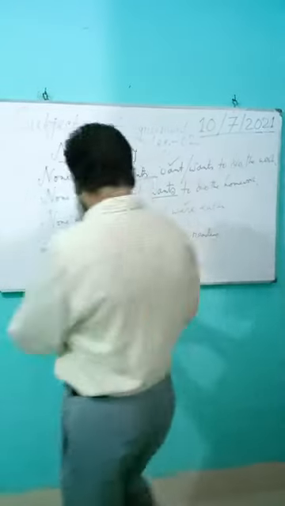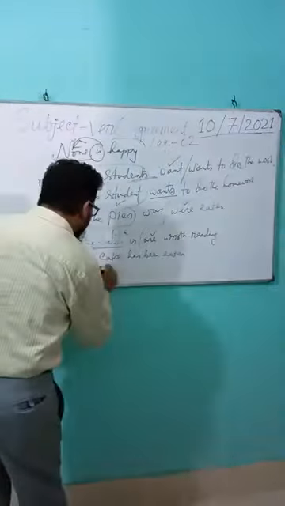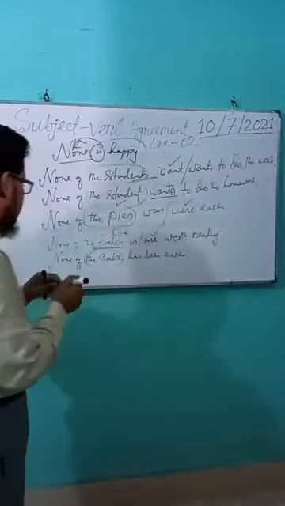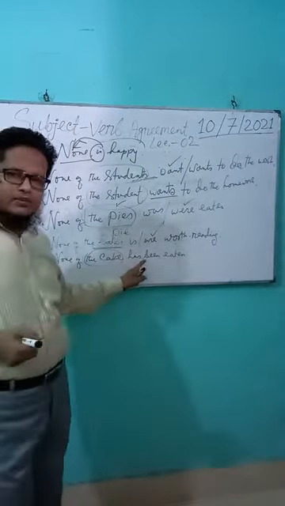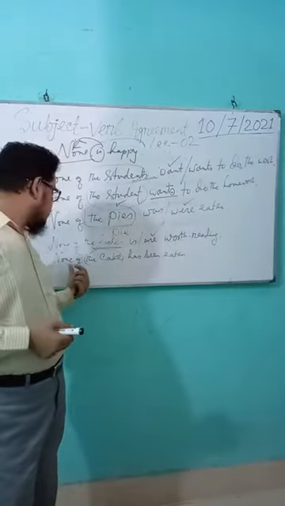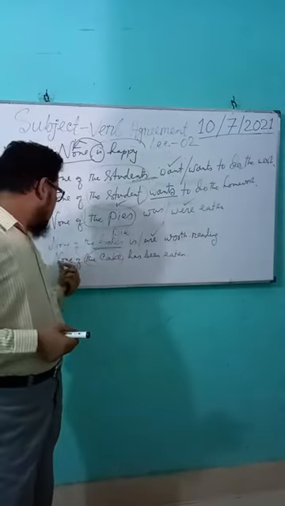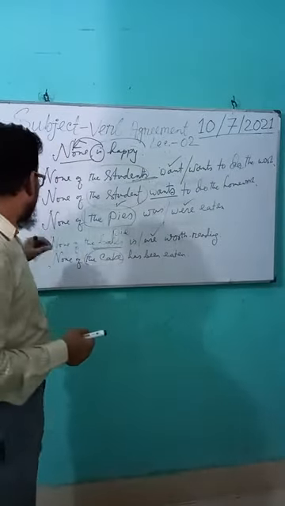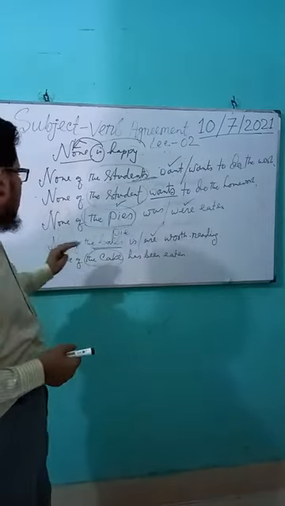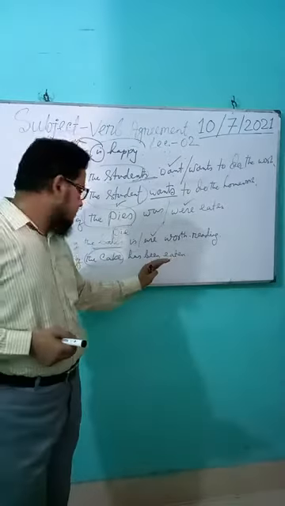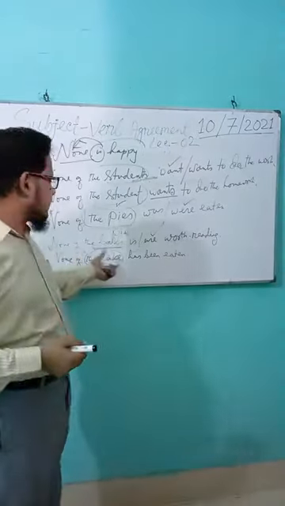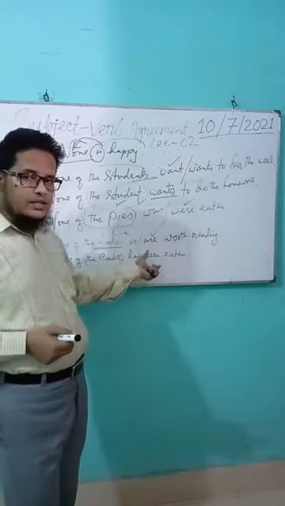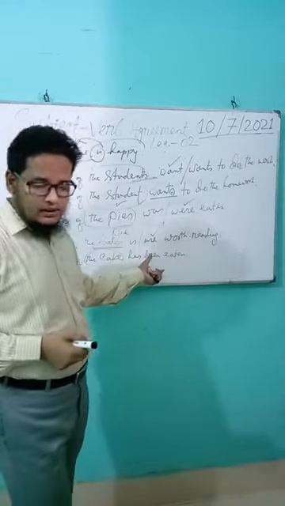After the noun, we can see the noun is singular. So if the noun is singular after none of the, then verb will be singular. So none of the cake has been eaten.